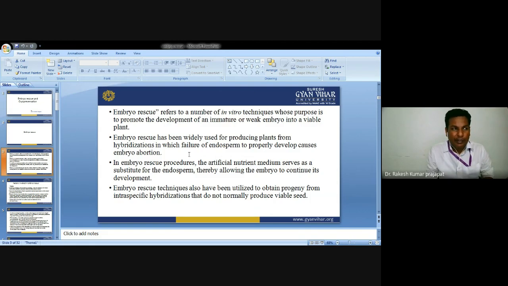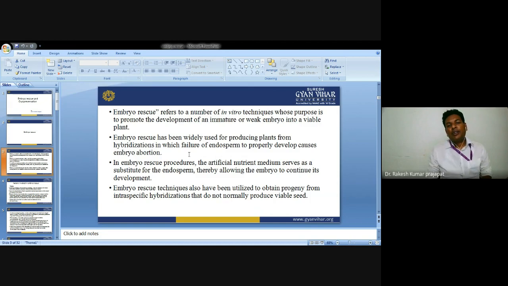Sometimes, after fertilization of the male and female gametes, the zygote develops into an embryo, but the embryo is not able to develop into a complete plant because of an underdeveloped endosperm, or because the embryo is weak. So we have to protect the embryo, isolate it under aseptic conditions, and provide artificial culture media. Then the embryo will develop into a viable, complete plant.